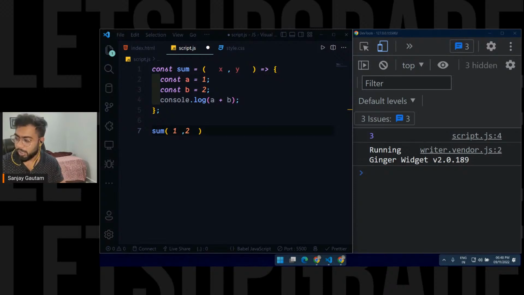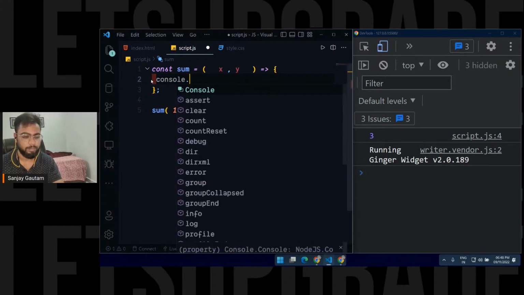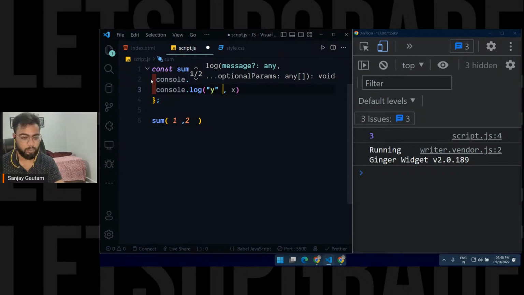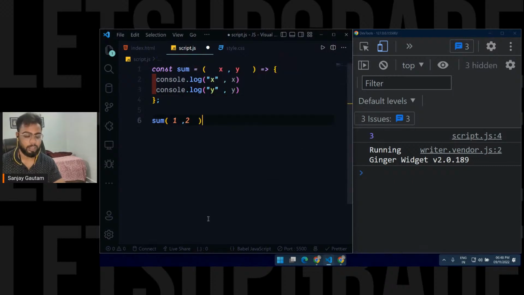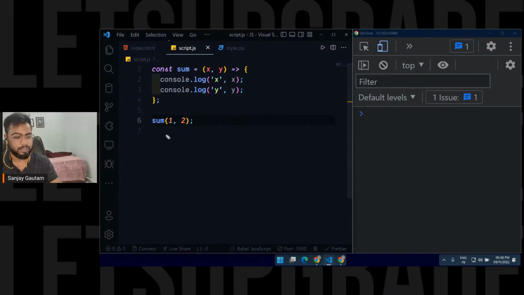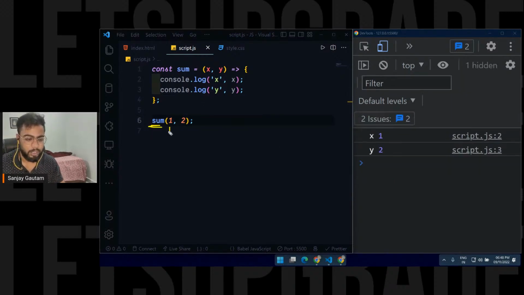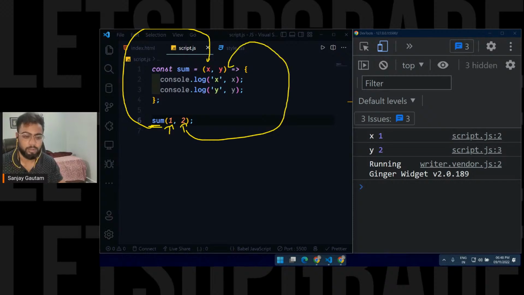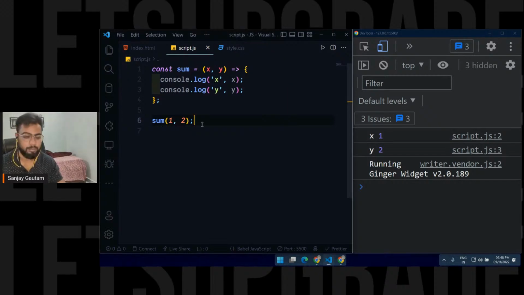Okay. And now you can use these variables here. So I'm just going to log out these two things. First of all, console.log x comma x, and let's have a string here, and y comma y. Let's see what values I am getting for x and y. If I save it, see what happens. You called this function sum, and you're passing the values 1 and 2 here. So for this execution, x is equal to 1 and y is equal to 2. Okay, and you can call this function multiple times with different values.